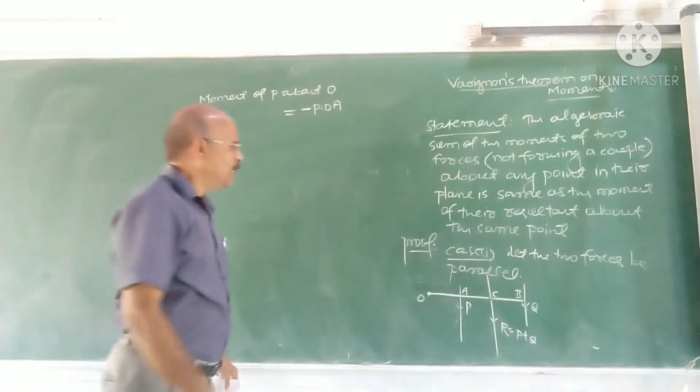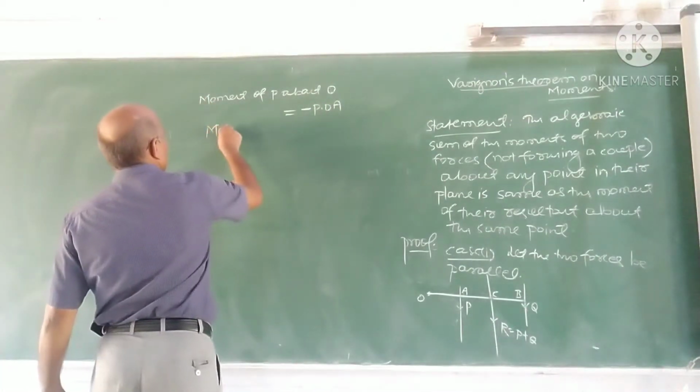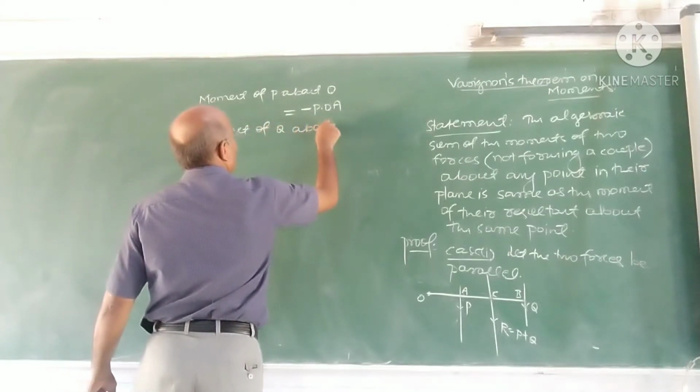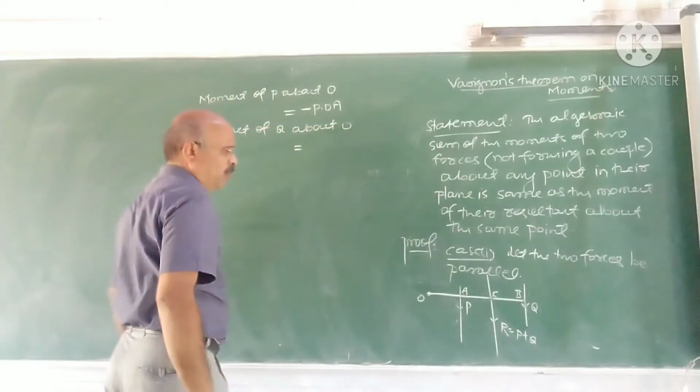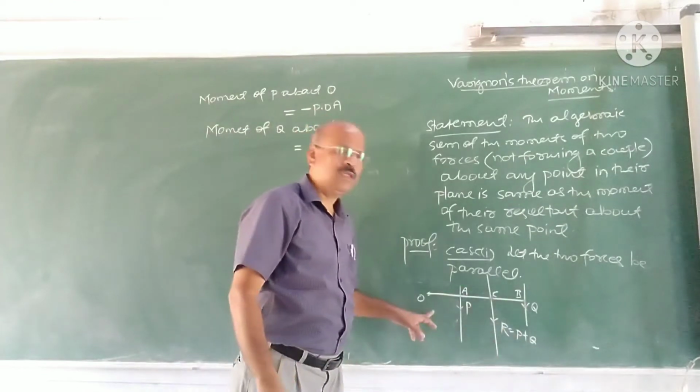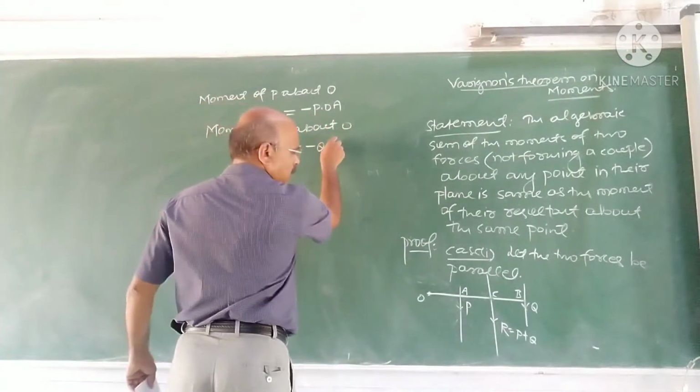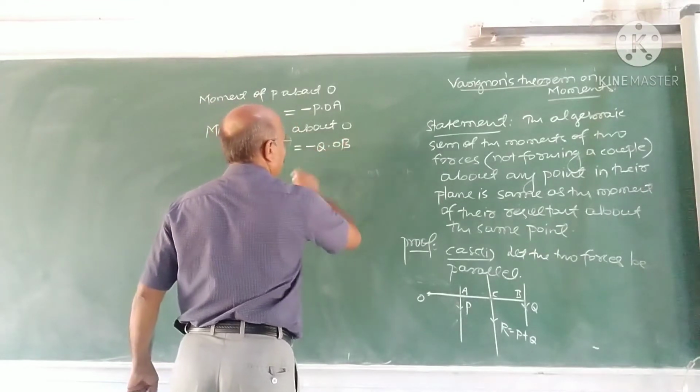Correct? Minus. What is the moment of Q about O? The moment of Q about O is also negative, and it is minus Q into OB.